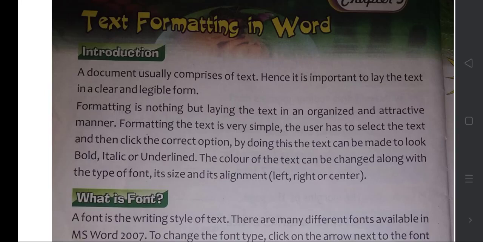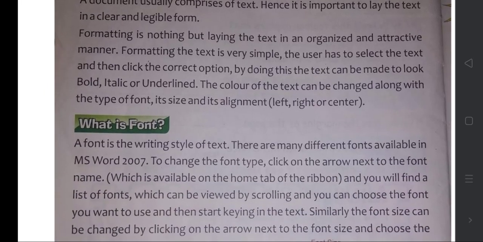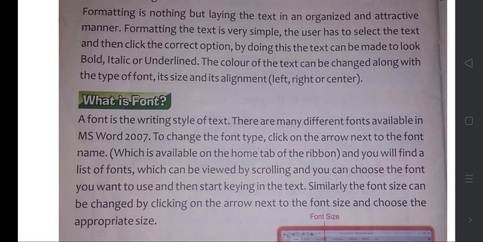By formatting, the text can be made to look bold, italic or underlined. The color of the text can be changed along with the type of font, its size and its alignment. Size also can be increased or decreased as per the design, and the alignment also. These are all the topics we are going to cover in this section. First we will see what a font is and how it is useful to us.